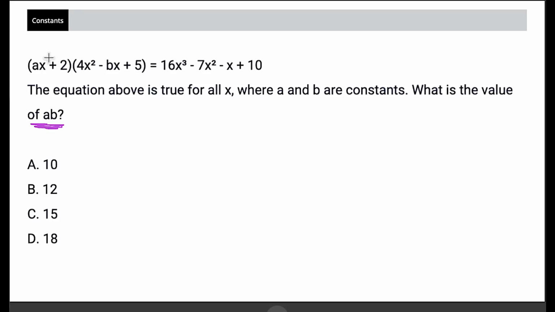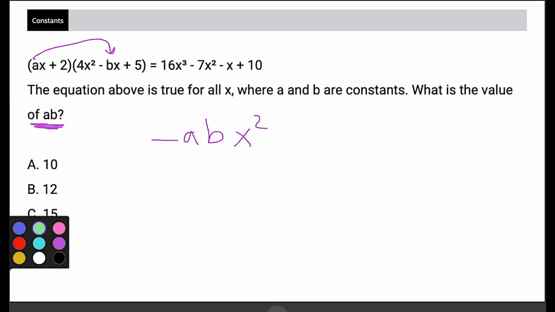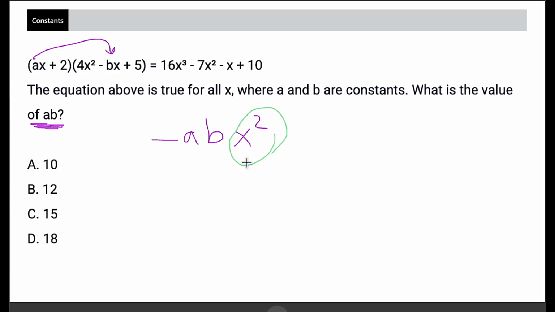As we FOIL the left side out, the only time that we're going to get AB is when we multiply AX times negative BX, and we're going to get negative ABX squared. So now I know I only have to focus on things being multiplied by x squared. Those are my like terms. So on the right side of the equation, this is going to be equal to negative 7x squared. And you might be thinking, all right, we're all done. We've got it. We're good.